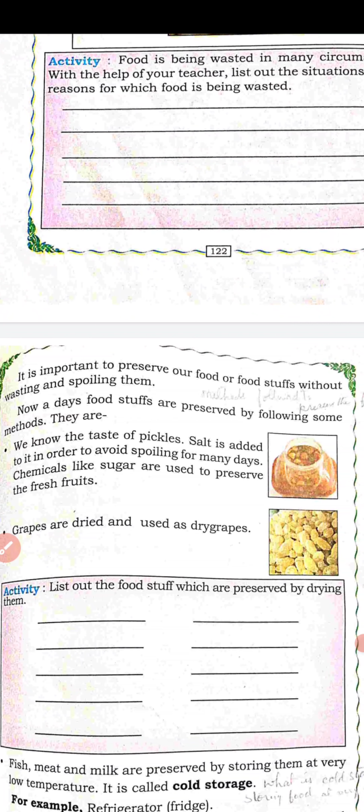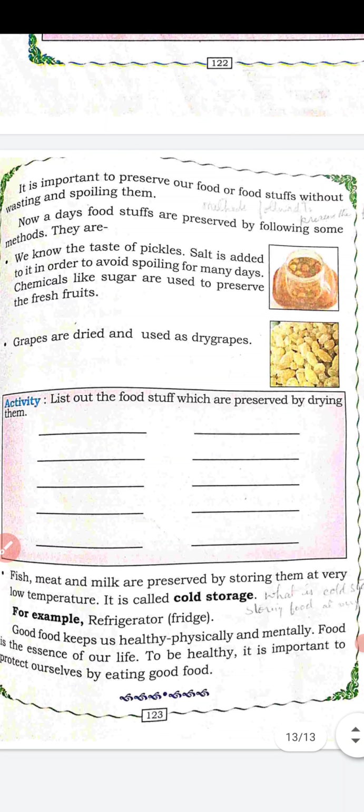For the preparation of pickle, they use salt. Salt prevents microbial activity and prevents the spoilage of food. And sometimes food items like cherries are stored under sugar, which will prevent spoiling of the food. And grapes are dried and used as dry grapes so that we can use the food for a longer time.